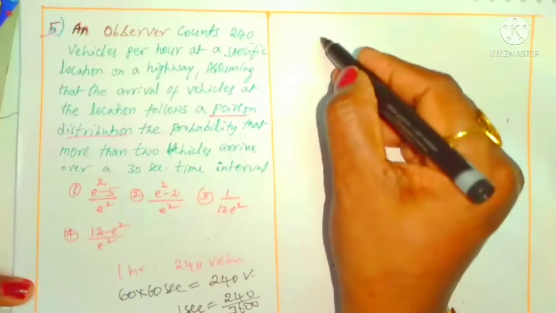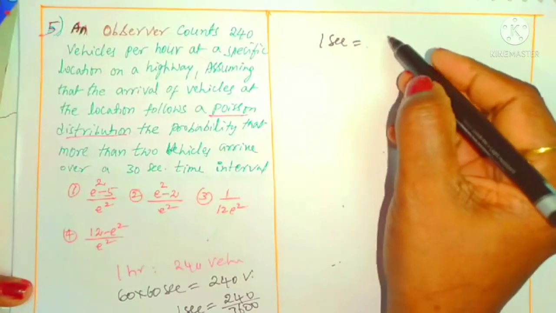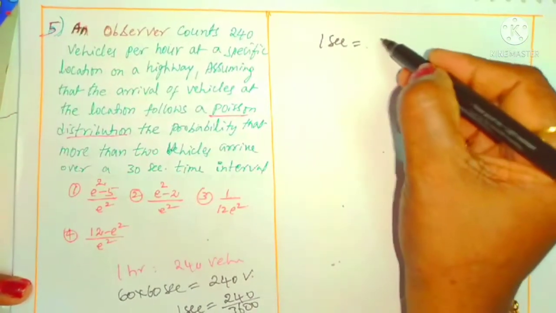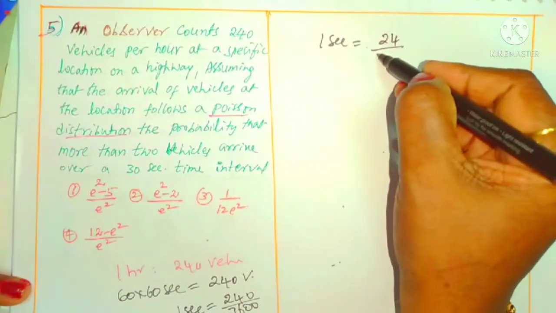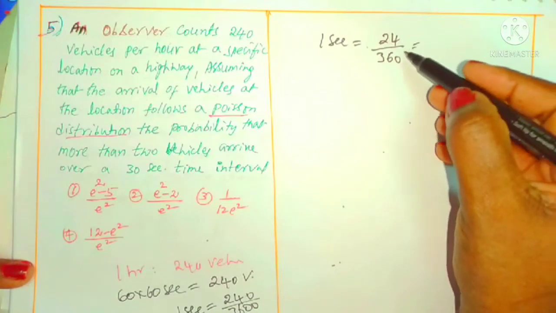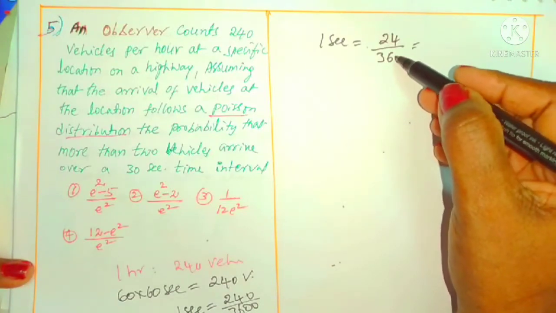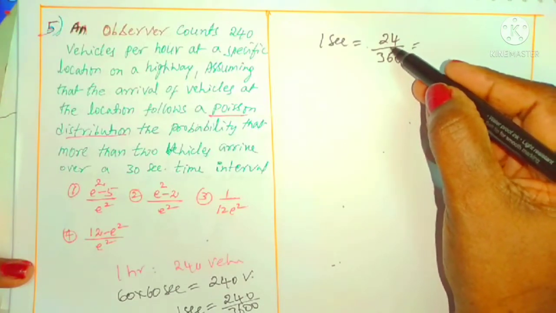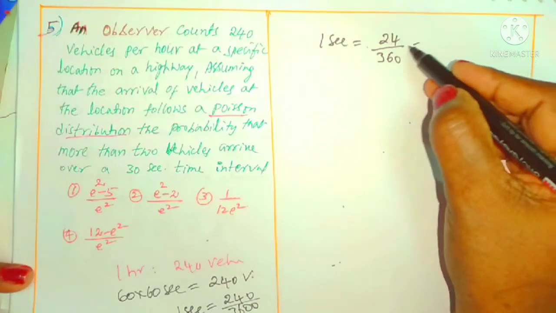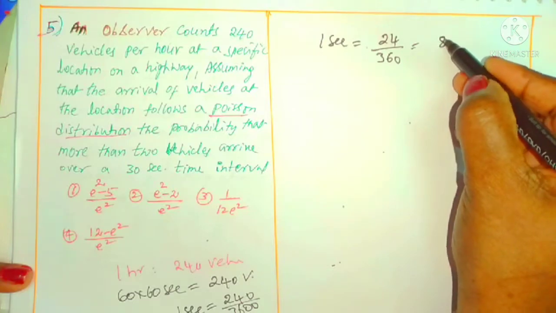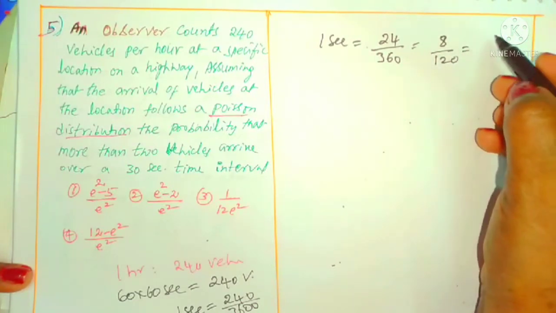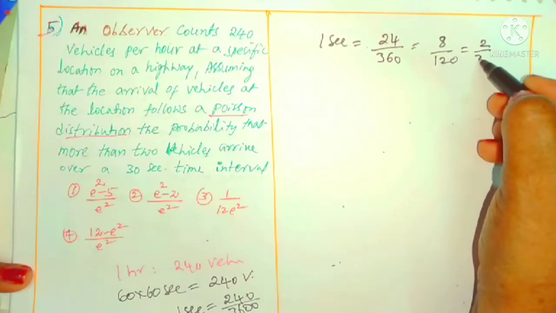For 1 second, how many vehicles does he observe? 240 by 3600, cancel, 24 by 360. 3 8s are 24, 3 6s are 18, 3 2 6 0. 4 cancel, 4 2s, 4 3s.